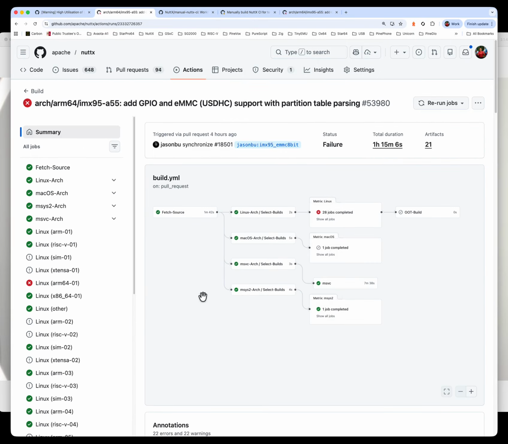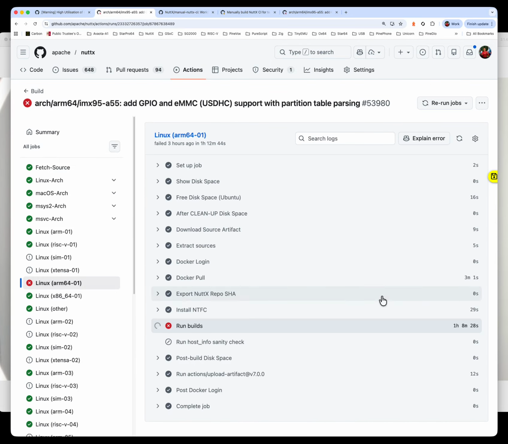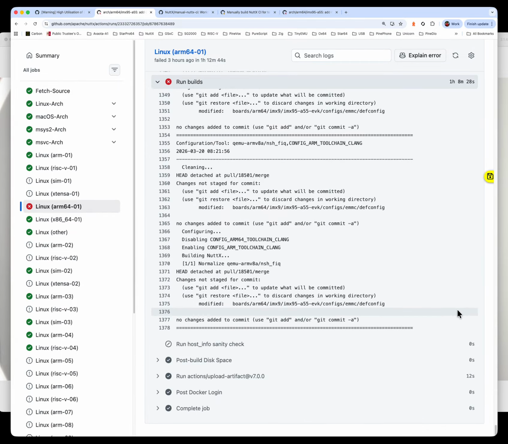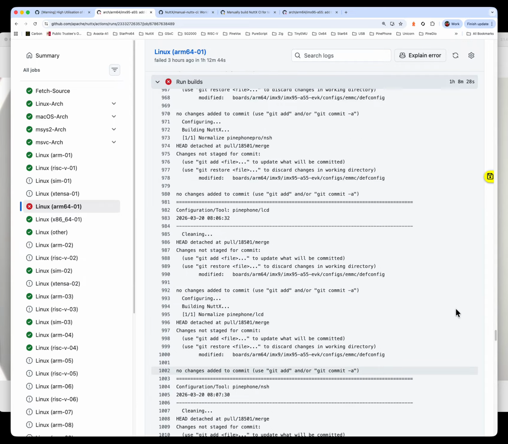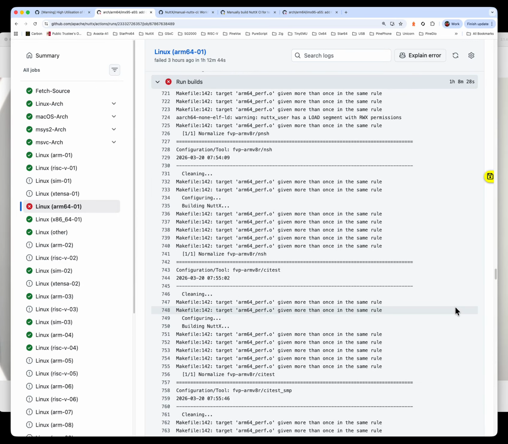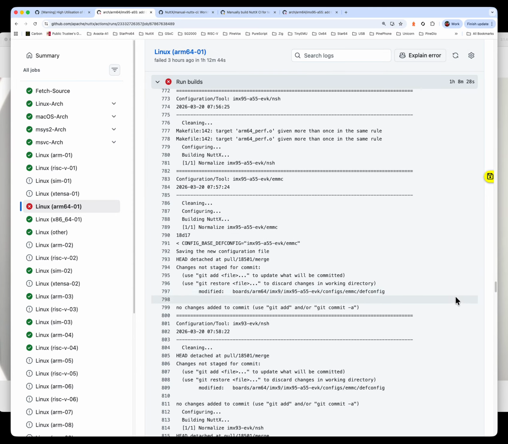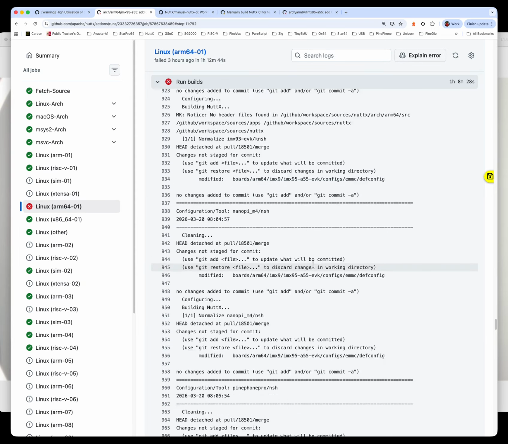Why did the build fail? Well, we see that something went wrong with ARM64. Let's go in. If we scroll back up, we will see what happened to this build, why it failed ARM64. And the problem is this. For this particular configuration, IMX95 EMMC, the configuration file is incorrect. There seems to be a problem with this particular setting, config base dev config, right? Now, this single bug caused this whole build to fail, right?